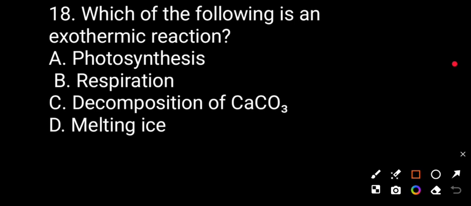Question number 18. Which of the following is an exothermic reaction? Option A, photosynthesis; option B, respiration; option C, decomposition of calcium carbonate; option D, melting ice. Correct answer will be B.